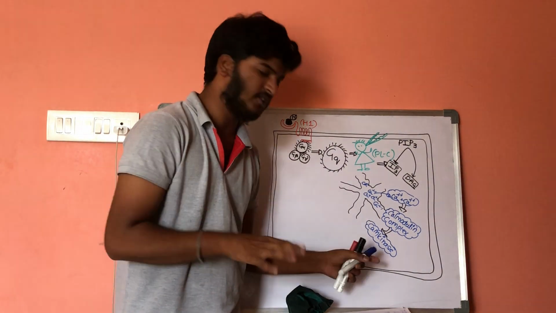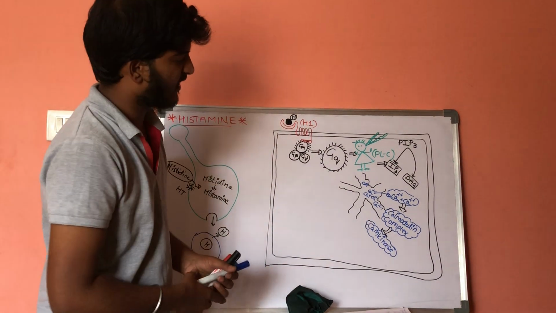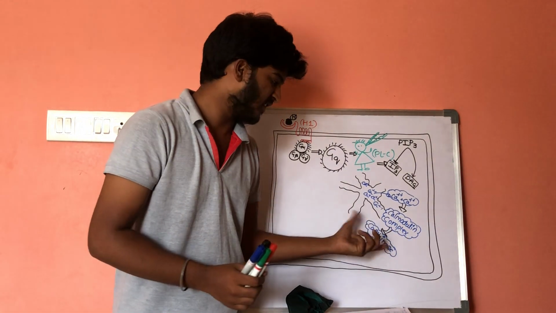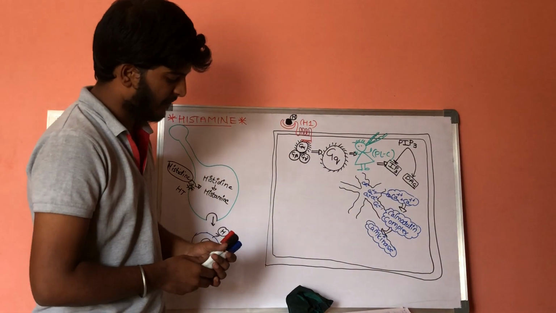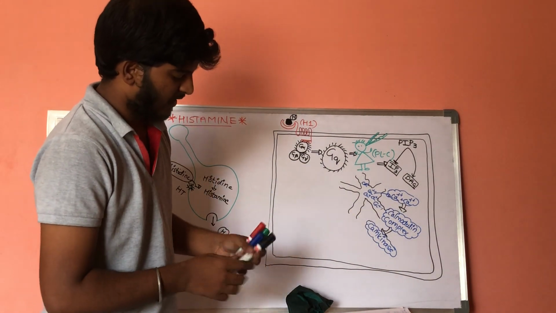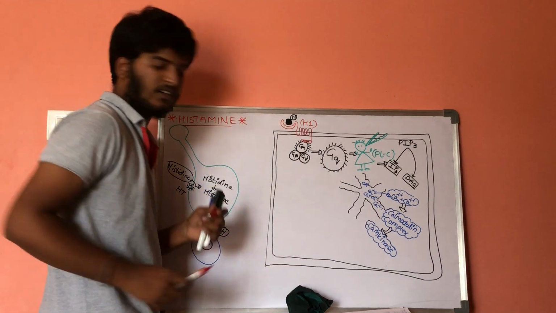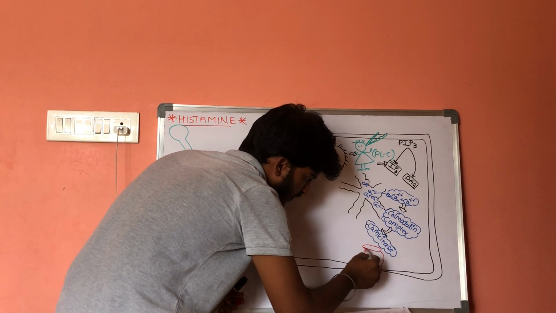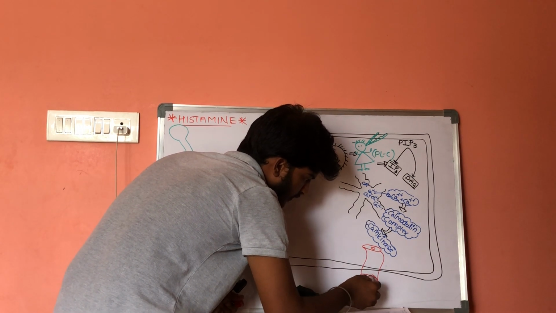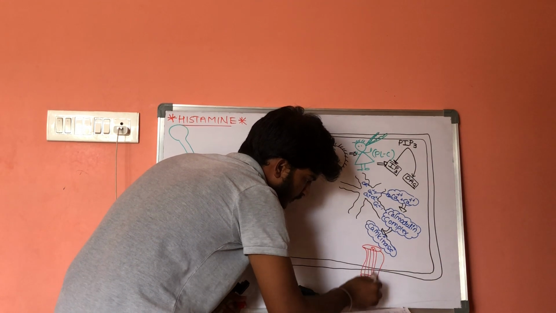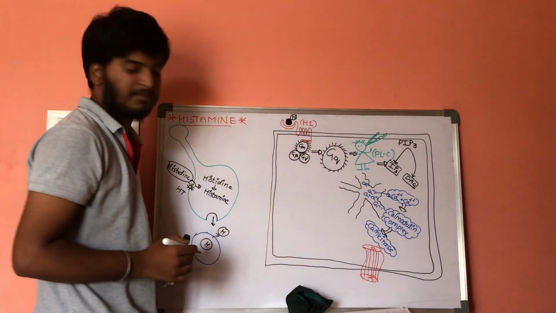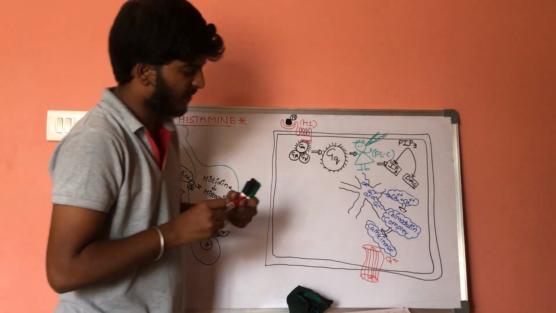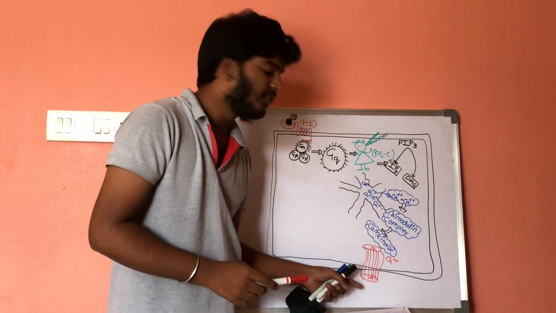This CAM kinase is an enzyme which will have many functions. One function is that it helps in phosphorylation of different proteins, as well as it is involved in the synthesis of translational proteins. And one more important point is, on the surface we have these calcium channels. Let us consider this is a calcium channel. These calcium calmodulin kinases will activate this calcium channel.